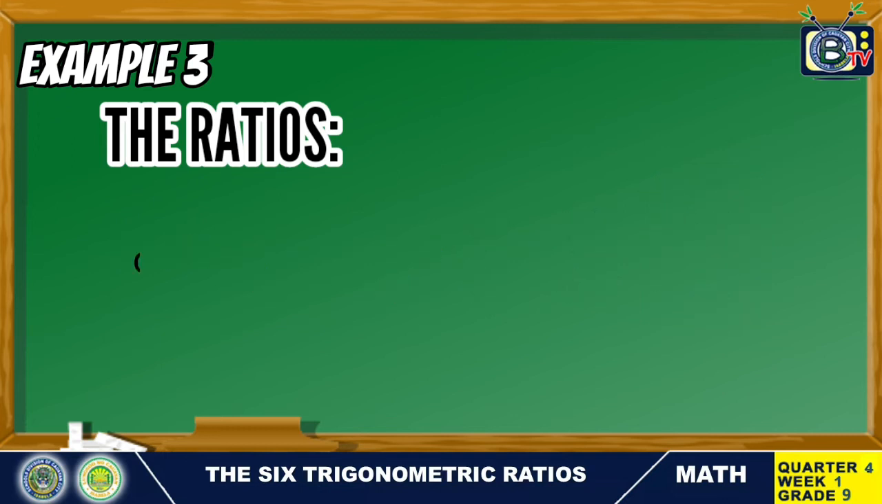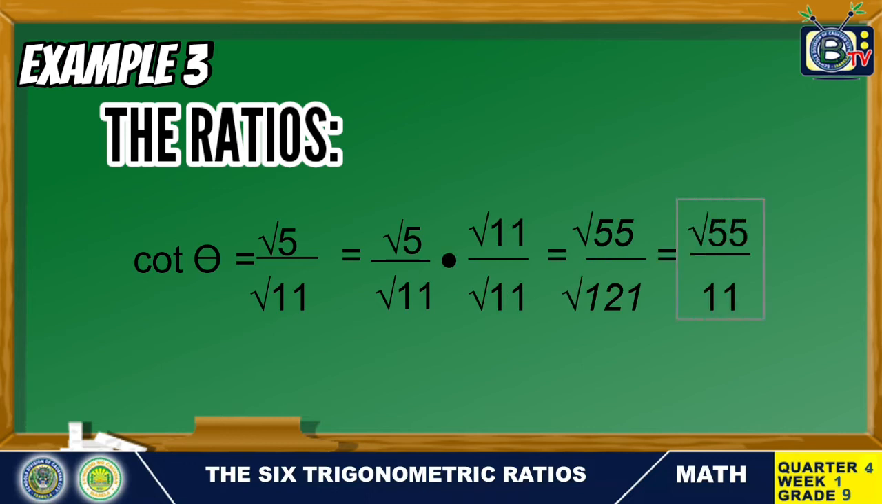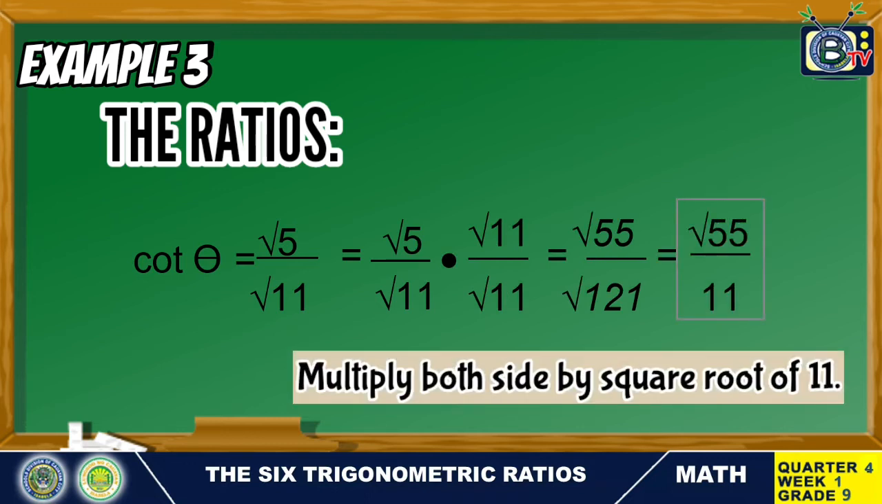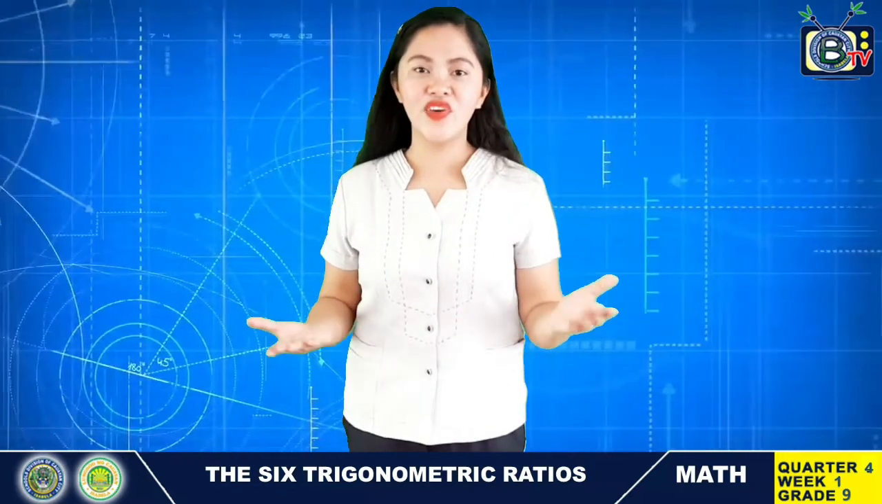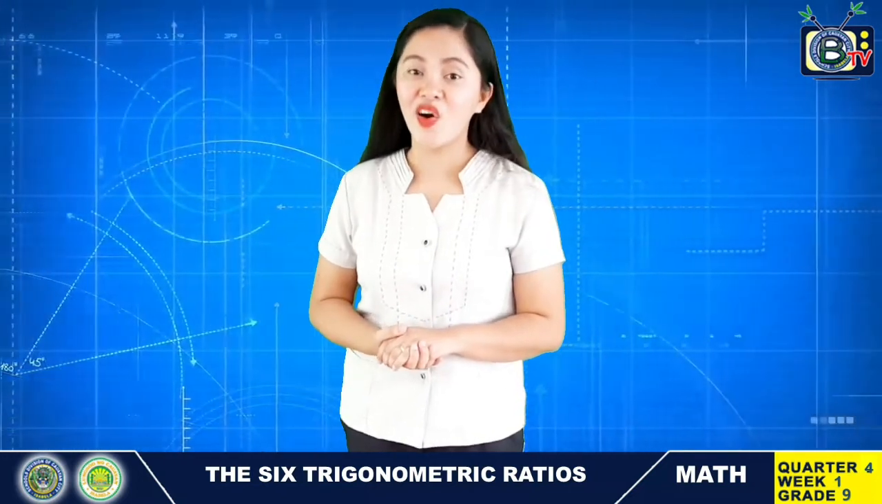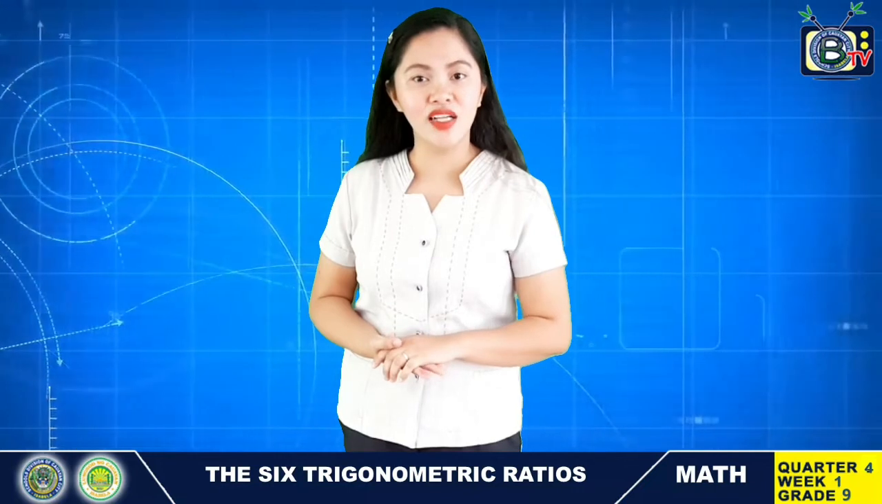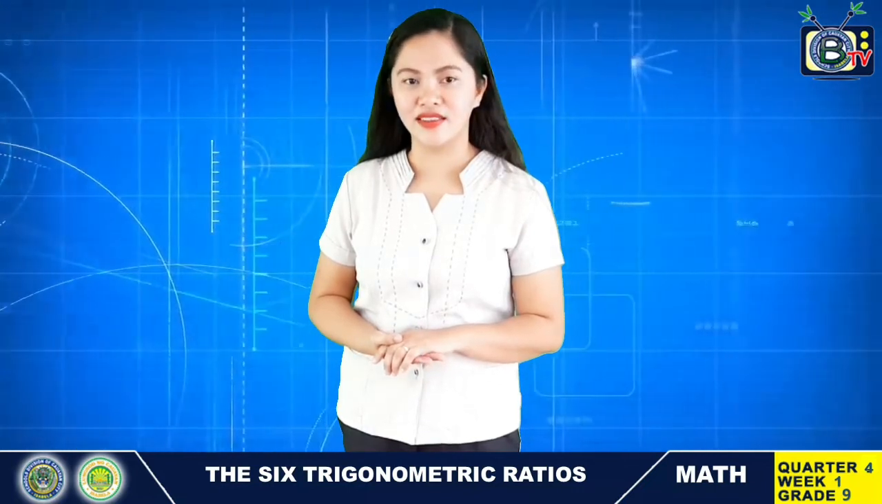Lastly, cotangent theta is equal to 5 over the square root of 11. And also, let us multiply both sides by the square root of 11. Therefore, the final answer is the square root of 55 over 11. Since 5 and 11 are both radical numbers, we are able to multiply them. Did you enjoy finding the ratios? I hope you did, so you can cope up with the next lesson.